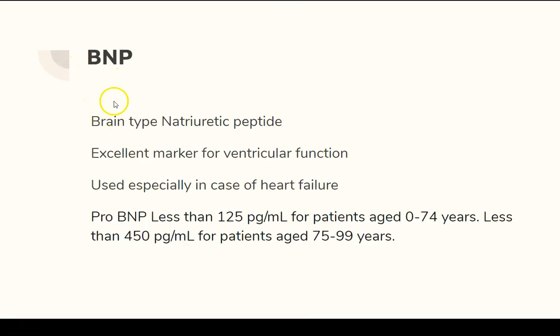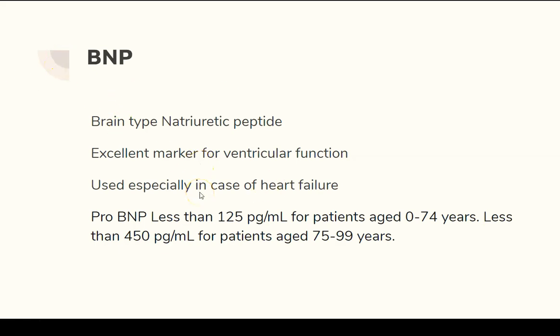The next one is BNP, which is a very important marker, that is brain type natriuretic peptide, or sometimes they say beta natriuretic peptide. It's an excellent marker for ventricular function. So what happens is, if there is any damage to the ventricles, if they are not pumping, especially in case of heart failure, when the heart cannot pump enough blood into the systemic circulation, this BNP raises.